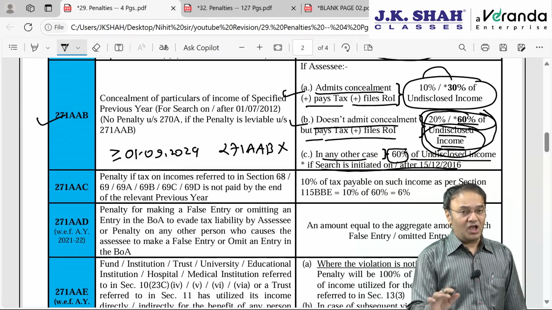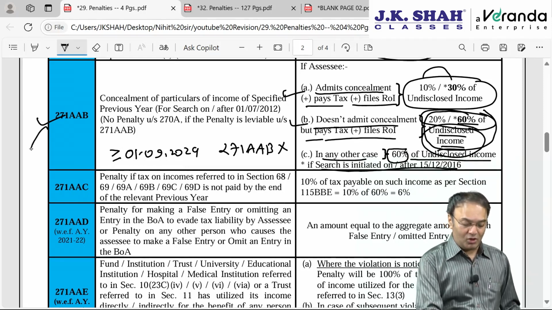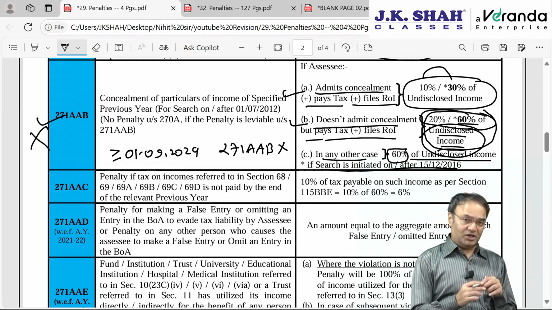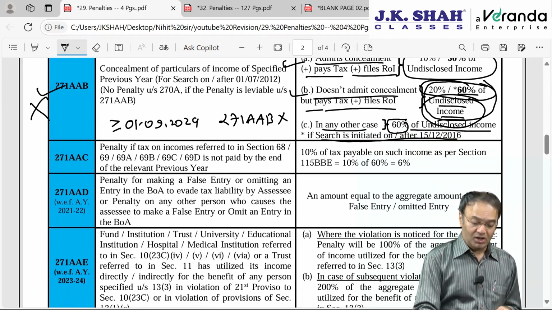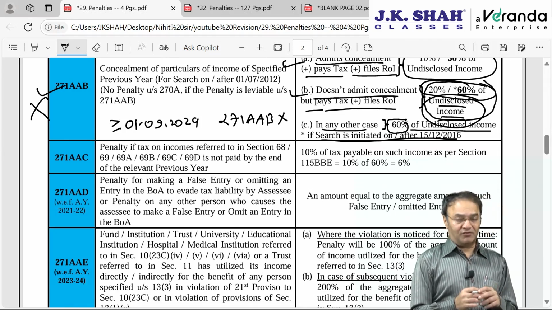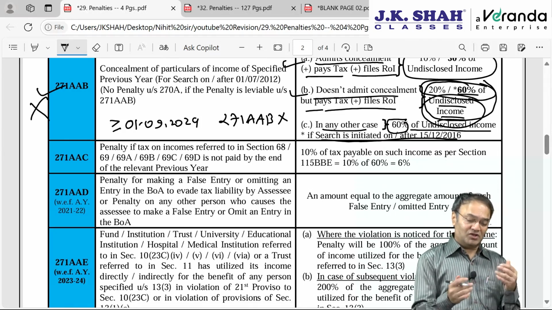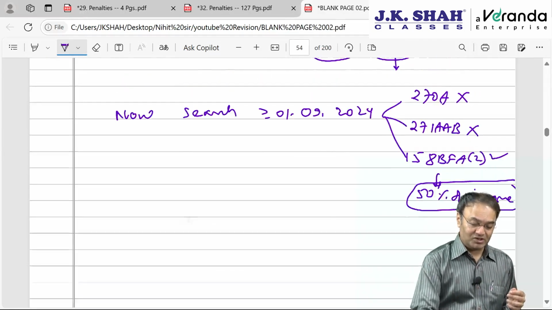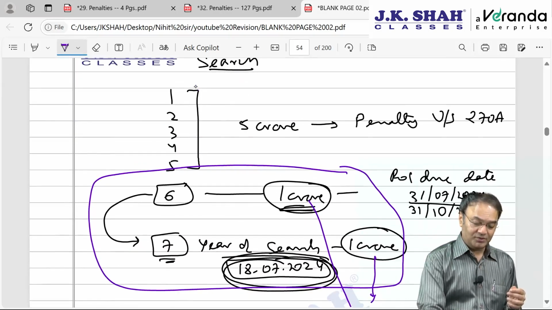You following this? However, this section has become redundant, so I am not expecting any question on 271 AAB in the exam for sure. Then there is a meaning of undisclosed income clarified, that undisclosed income would mean income of the specified previous year. Specified previous years means any of these 7 years.